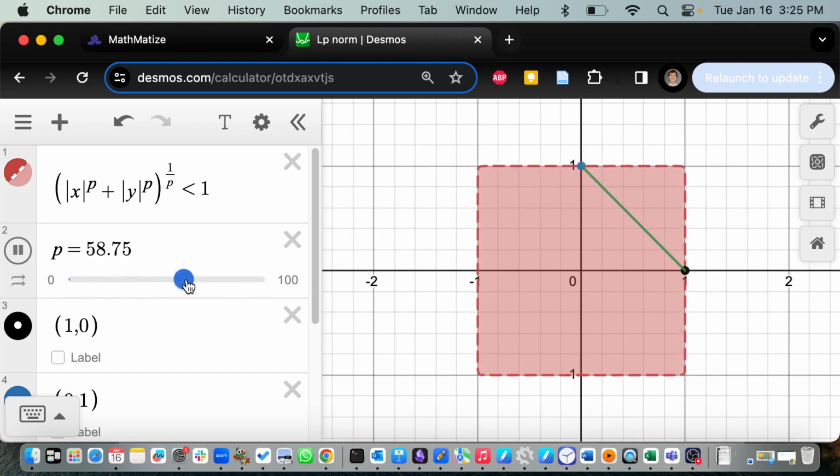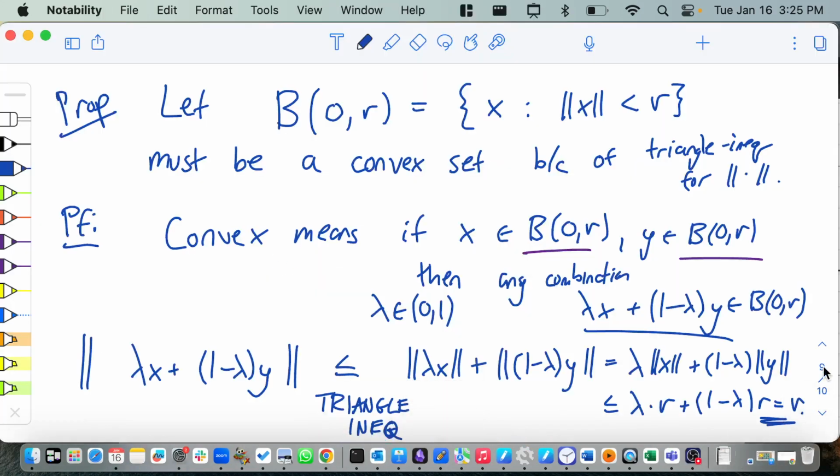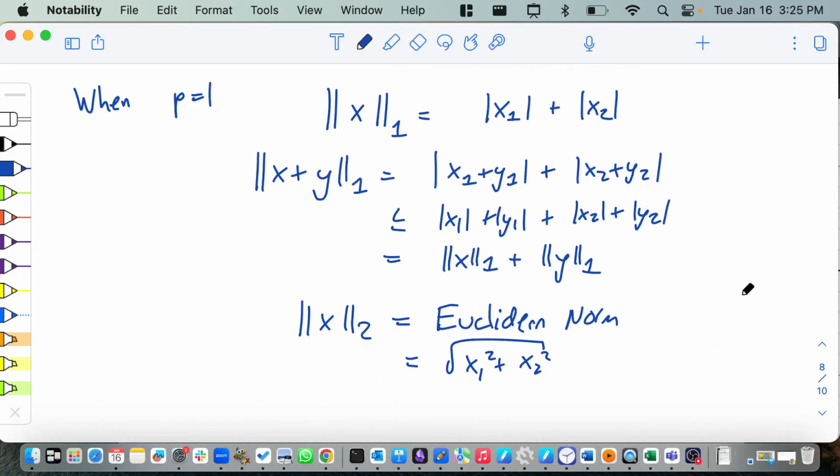So it starts out very rounded, right? And as the p-value gets bigger and bigger, you get closer and closer to a square. The exact square, so you never actually reach a square. Of course, you get closer and closer to a square. The square itself is also a norm. And the square itself is known as the infinity norm. So let's go add this back in. There's one more that you should know, which is the infinity norm.